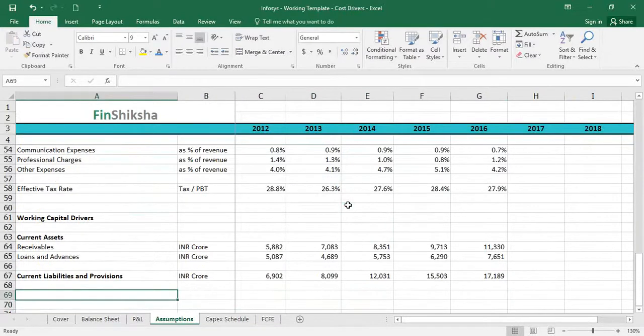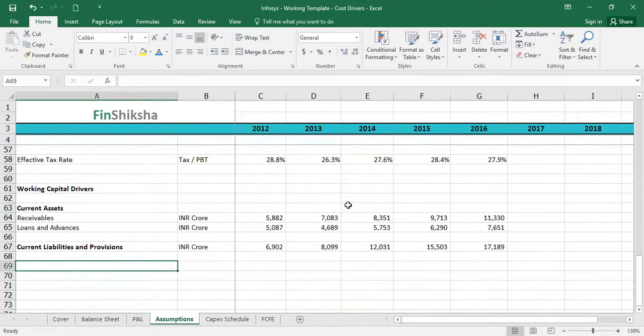We have left out cash. Why have we left out cash? Because finally cash will be the balancing figure in this model. When we build the cash flow, the ending cash is what will go and sit in the balance sheet. We don't need to create any drivers for that. The driver for the cash would be the cash flow itself, right? Everything else in the balance sheet needs to get projected, but cash is what will come and fit in from the cash flow statement. So we don't project cash, right?